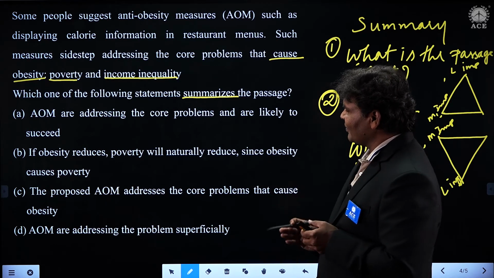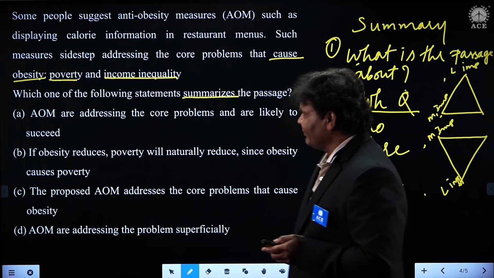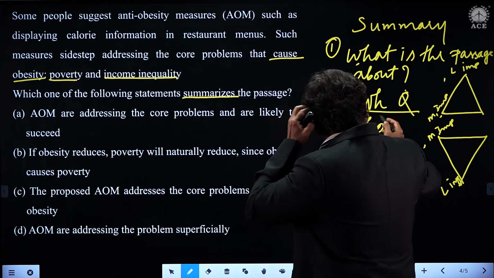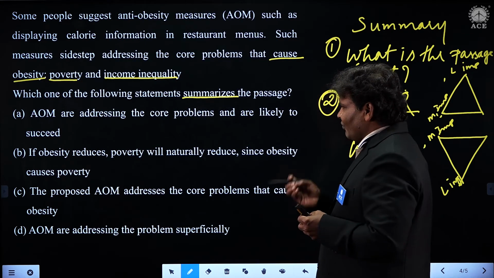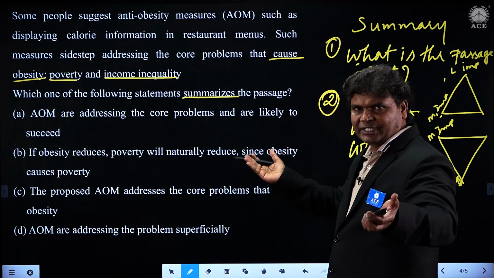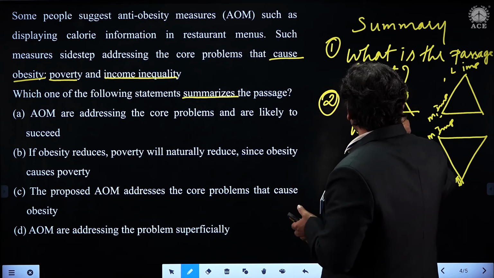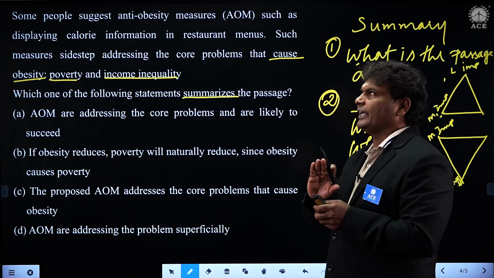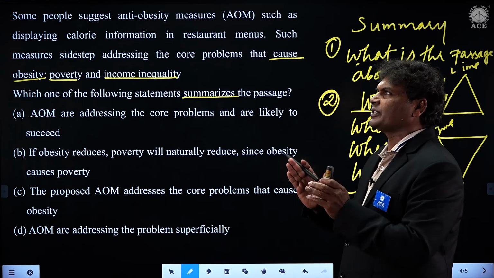So this is our small passage, students. Here we go. Which one of the following statements summarizes the passage? So ask a question, what is the passage about? In one word, it is talking about something anti-obesity.